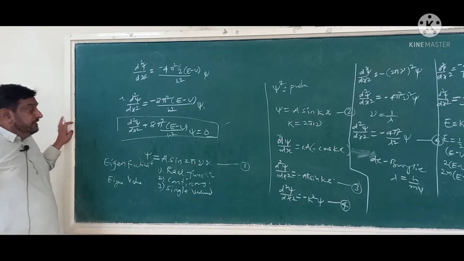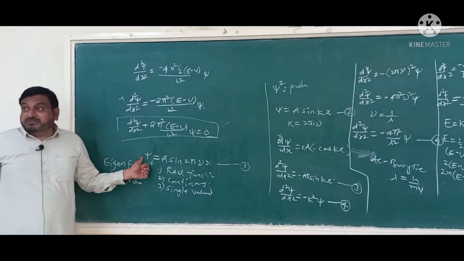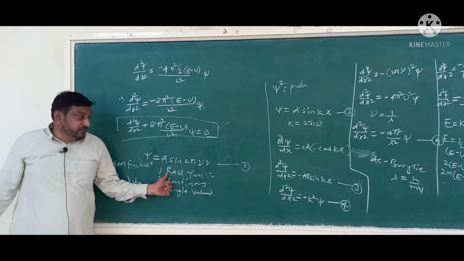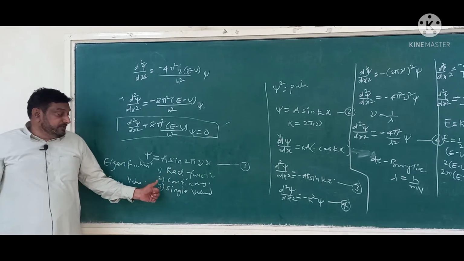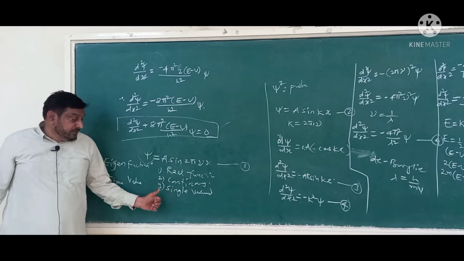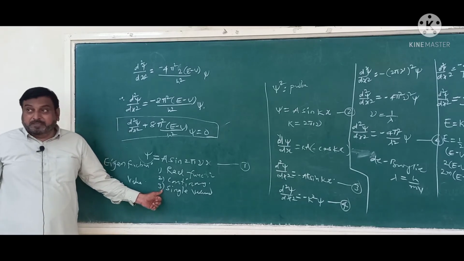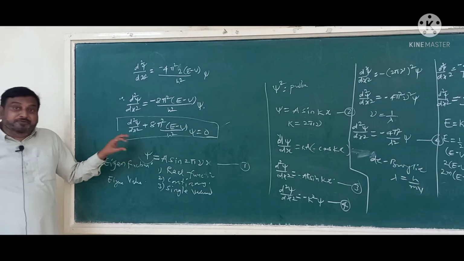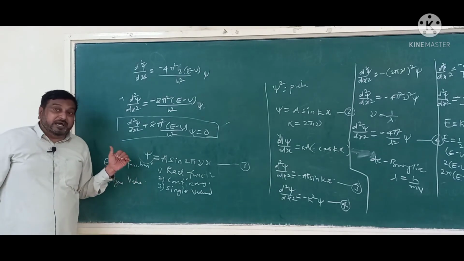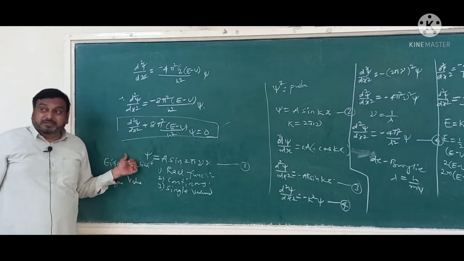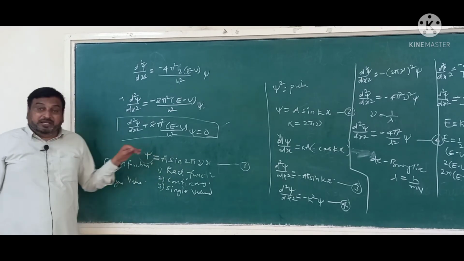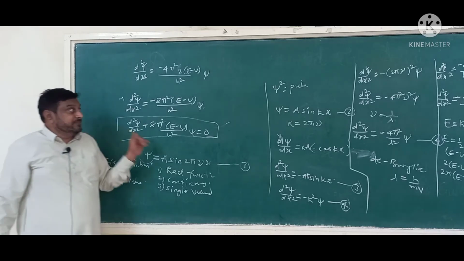Now, this wave function should satisfy certain conditions. It should be a real valued, continuous, and single valued function. Then and only then is this function acceptable. If it is acceptable, then it is called an eigen wave function, and whatever energy is associated with an eigen wave function is called the eigenvalue.